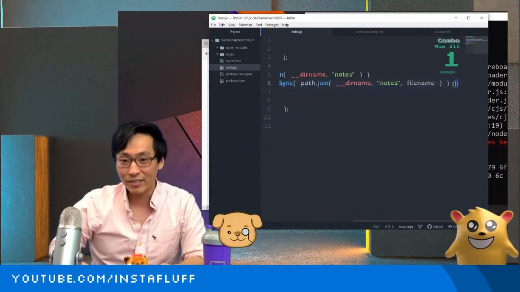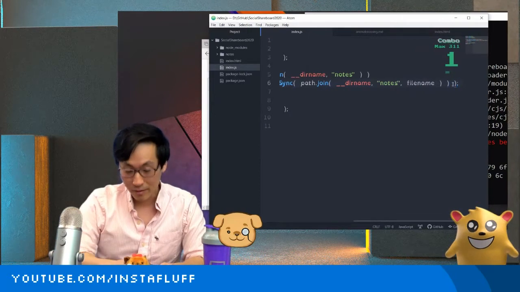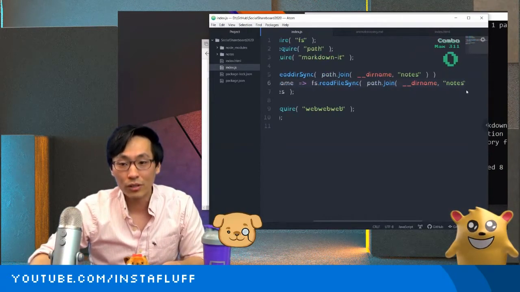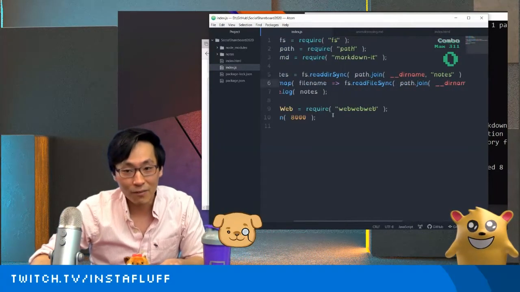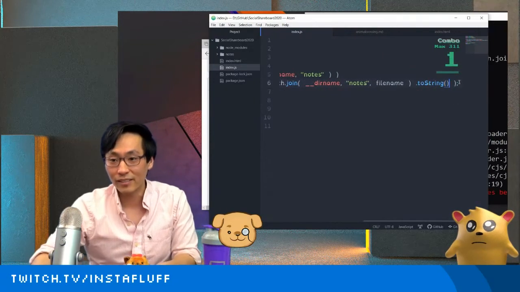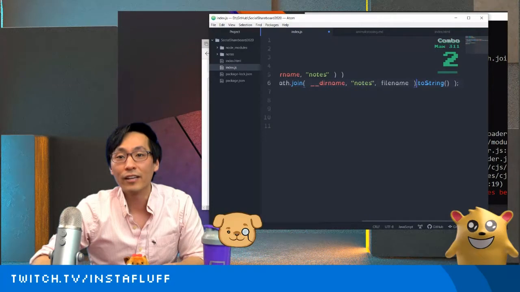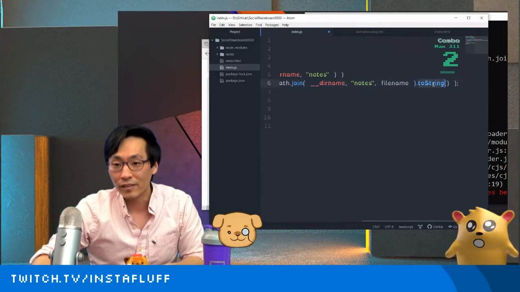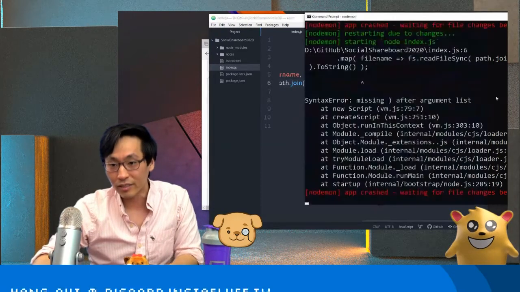Now we take this file and read it, and then I'm going to do toString. I need to find the right parentheses. Oh, there we go. To string. Here we go. All right, and then, is it toString?